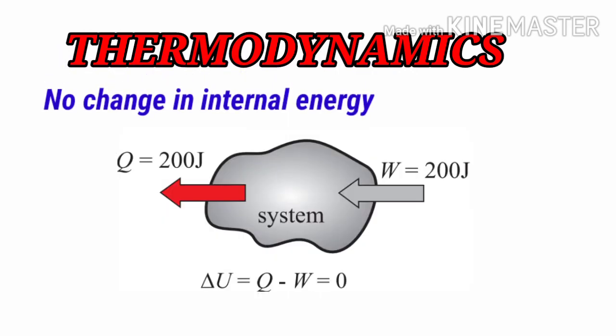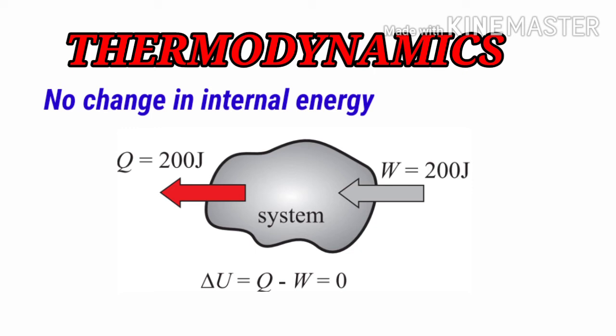So students, now we will see the third case, in which no change will be there in the internal energy. You can see the diagram for that. The change in internal energy will be Q minus W is equal to 0. First of all, you have to observe the diagram very carefully. The W, the work done from the environment into the system, is 200 joule, and the Q, the amount of heat leaving the system to the environment, is also 200 joule.